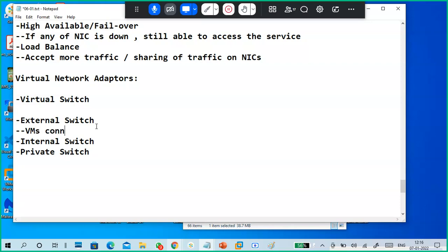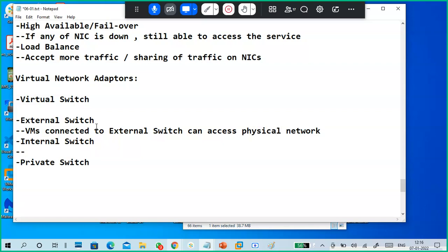VMs connected to an external switch can access the physical network. Guys, I'm writing these sentences directly for our understanding. Usually I will take a definition, and all the definitions are also there with me. In your PPT also there. So what is an external switch?